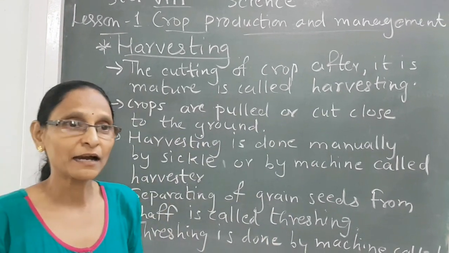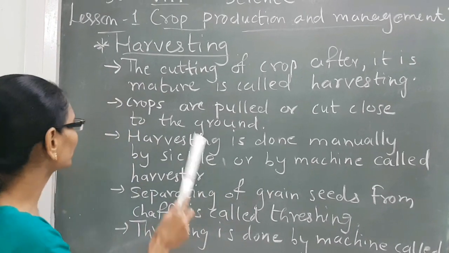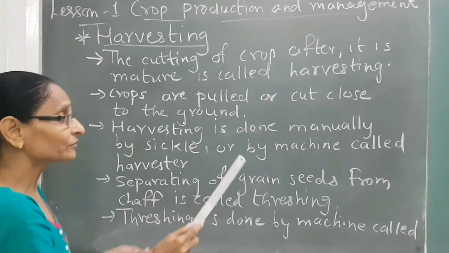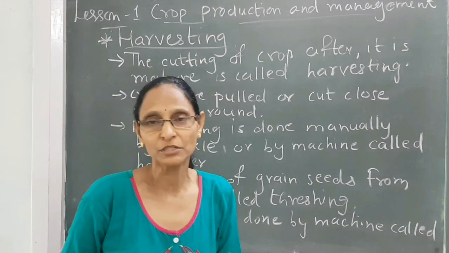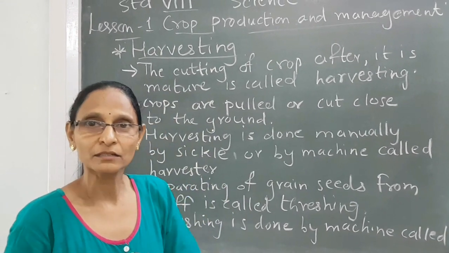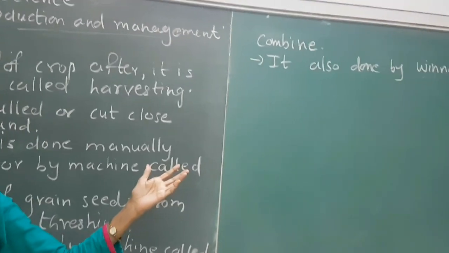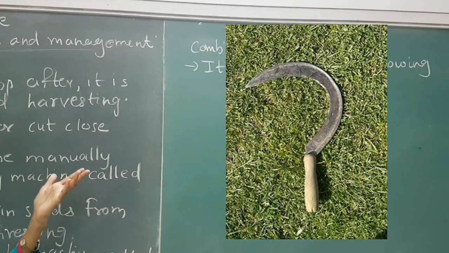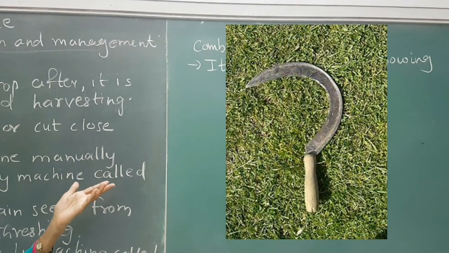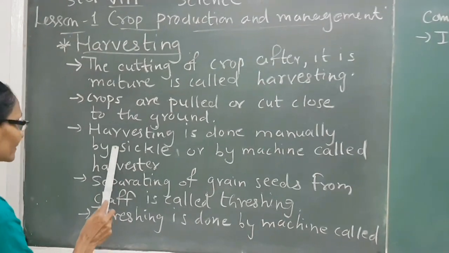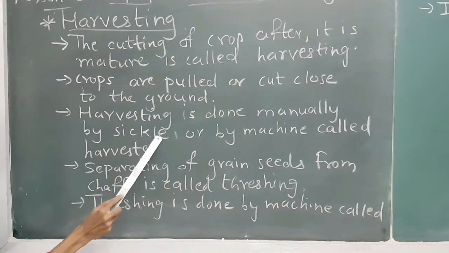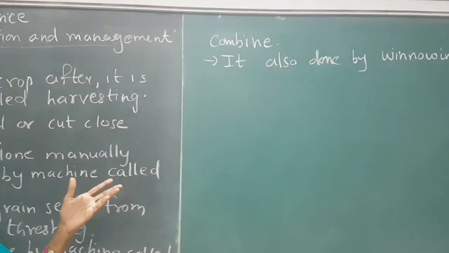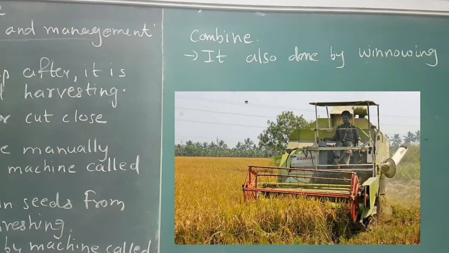Now how are crops harvested? Crops are pulled or cut close to the ground. Harvesting is done manually and also by machine. Manually it is done by sickle. See in the figure, you can see how a sickle looks. In India, mostly farmers use a sickle to cut the crops. Clear? So harvesting is done manually by sickle or by a machine called harvester. See in the figure, a machine is there. This is known as harvester.